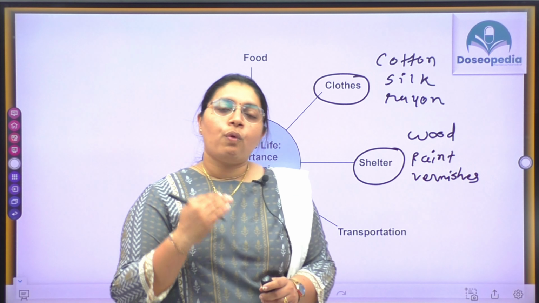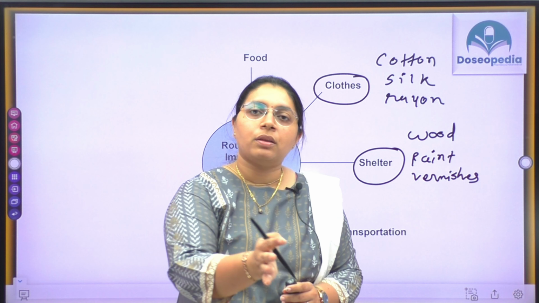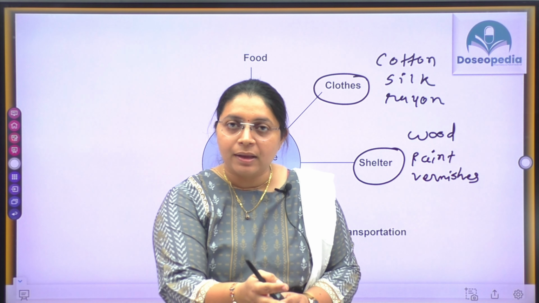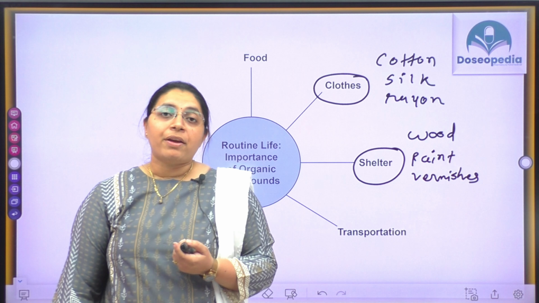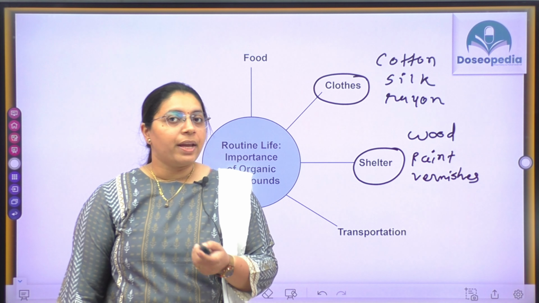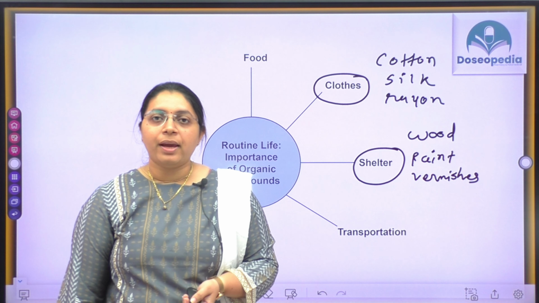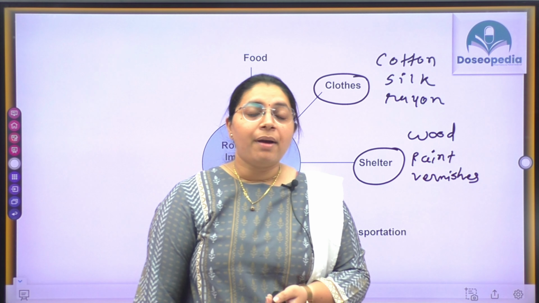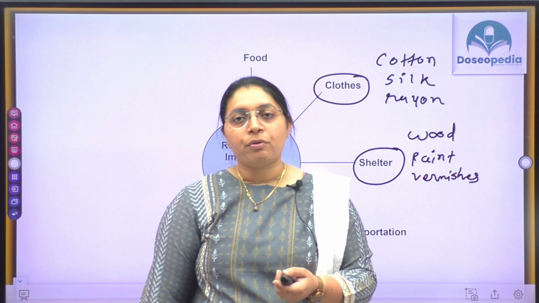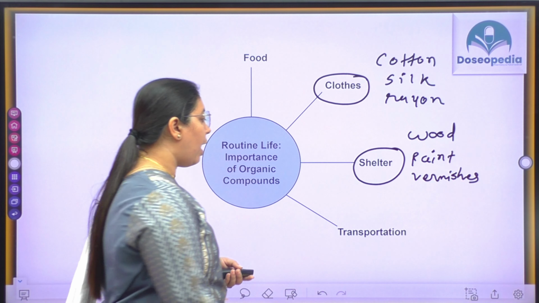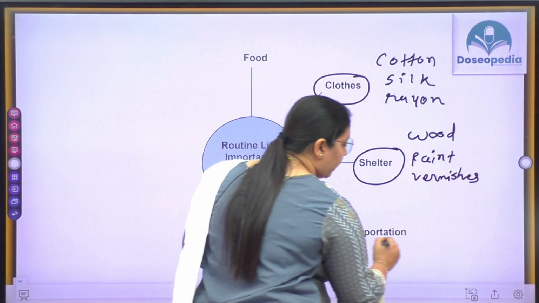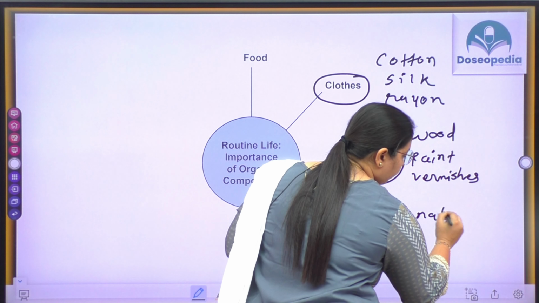Nowadays, even if you want to go from one place to another very nearby place, we are using vehicles, no? By which compounds are these vehicles running? Vehicles run on natural gas, petroleum, petrol, diesel. These are also organic compounds.